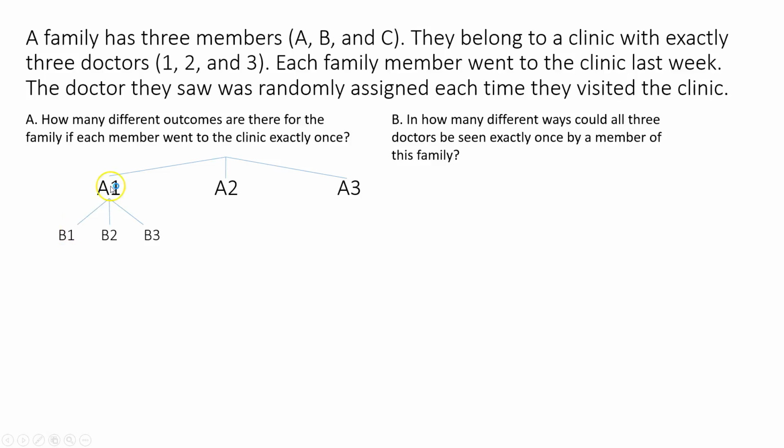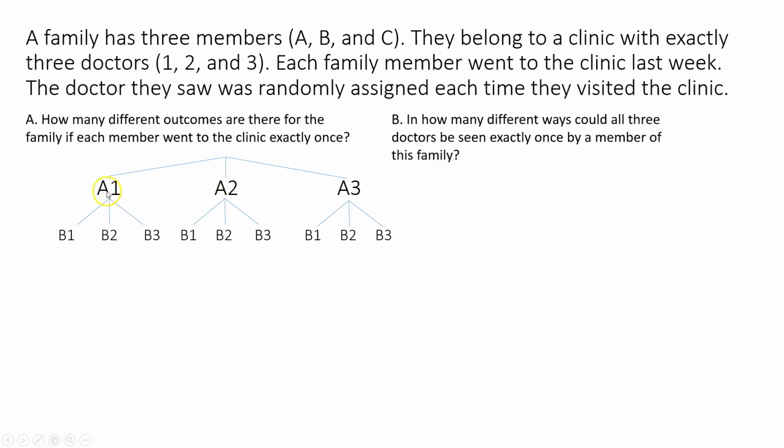So going down this road would say A went to Dr. 1 and then B went to Dr. 1. Here this one says A went to Dr. 1 and B went to Dr. 2. Here this one says A went to Dr. 1 and B went to Dr. 3. Well, B still has those same three options regardless of which doctor A went and saw. So we get this tree building kind of a thing. We call this a tree diagram.